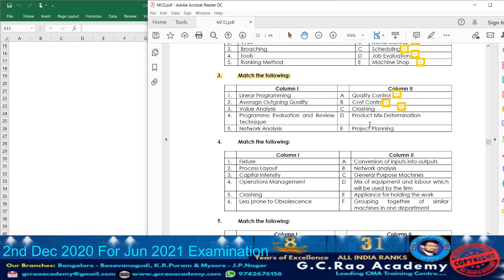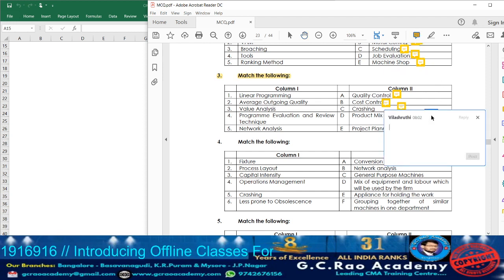If they want to complete a particular project in a lesser period, in that situation they are going to apply the concept of crashing, and accordingly they are going to complete the project. Next, point number D, what is given? Product mix determination. Usually linear programming will be applied, because one of the scopes of linear programming is product mix determination. So against product mix determination, we can take down point number 1.